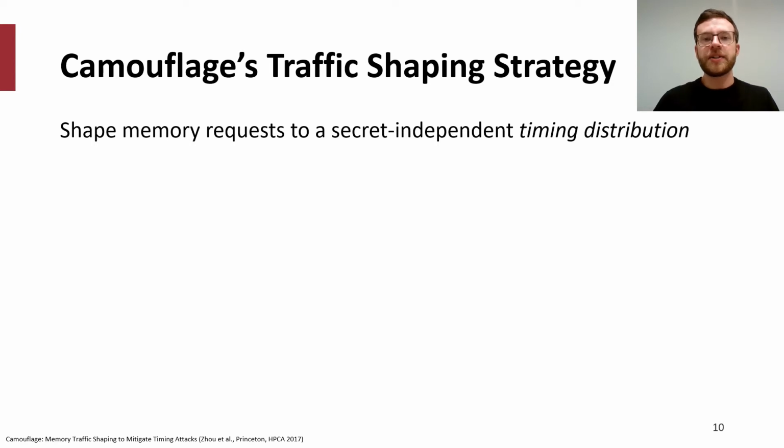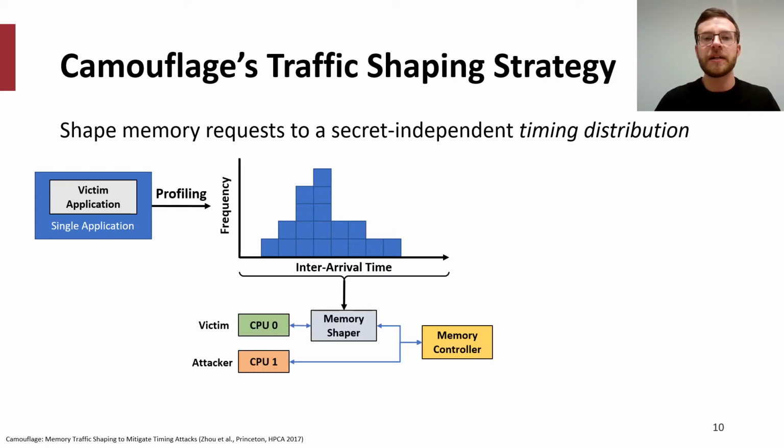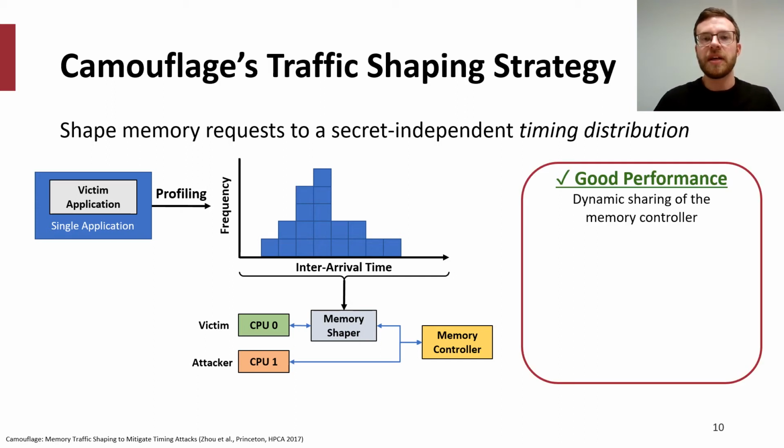A state-of-the-art traffic shaping approach to mitigate such side channels is found in Camouflage. Camouflage's traffic shaping strategy is to shape memory requests to a secret independent timing distribution by delaying real requests and issuing fake requests. First, one measures the timing distribution of the inter-arrival times of the memory requests issued by the victim during an offline phase, and then shapes requests to the secret-independent distribution during an online phase. This is an interesting approach, since it allows for dynamic sharing of the memory controller, allowing for contention between co-running applications rather than enforcing strict isolation, as in fixed service.